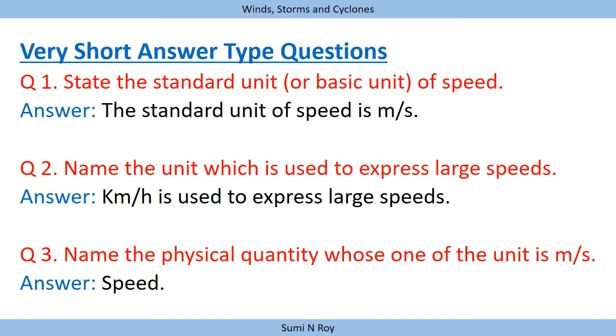The first question is: state the standard unit or basic unit of speed. So the standard unit of speed is meter per second. The second question is: name the unit which is used to express large speed. So large speed is expressed in kilometer per hour. Next, name the physical quantity whose one of the units is meter per second. So speed is the physical quantity whose unit is meter per second.